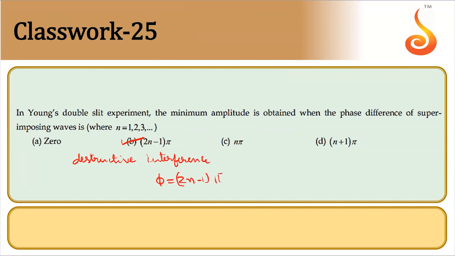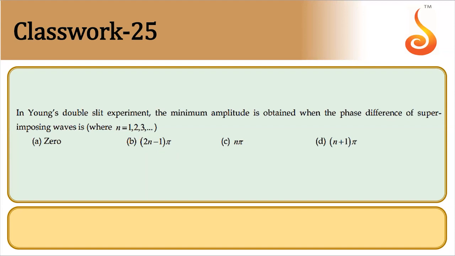See here, n starts from 1. So it should be 2n minus 1. Make a note of it. Yes, hope you have taken.